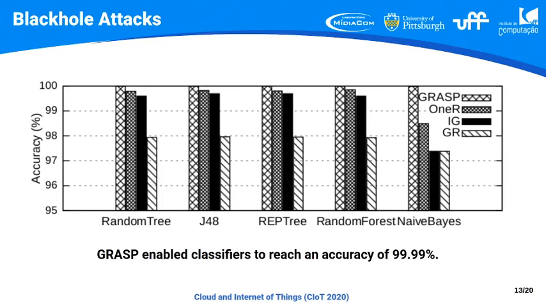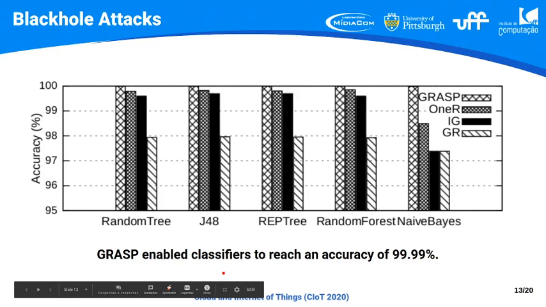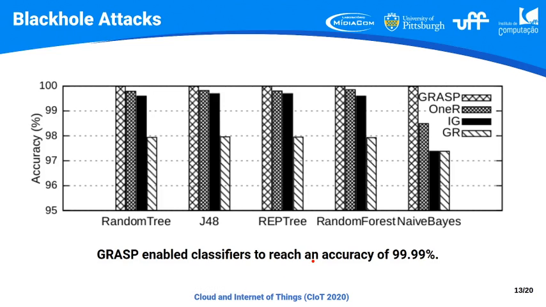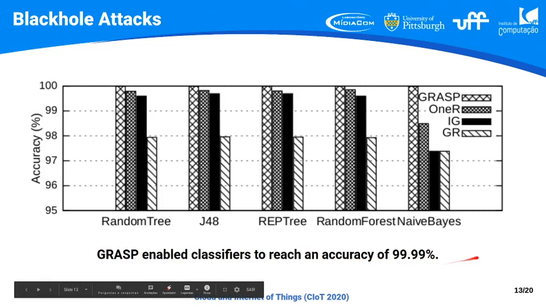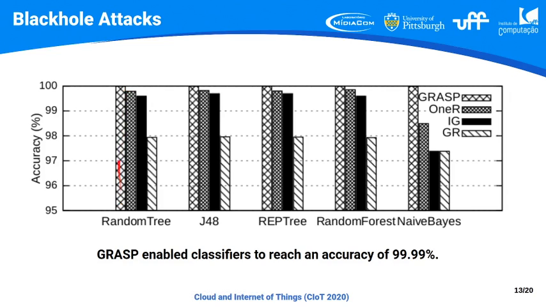So as a result, we can see that for black hole attacks, GRASP enabled the classifiers to reach an accuracy of 99.99%. That's the highest accuracy. That is the first bar, compared to the ReliefF, IG and GR. That's information gain and gain ratio.